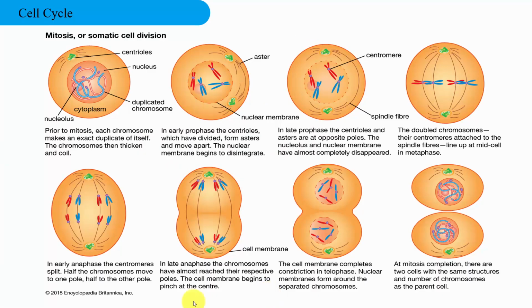After cell division, each daughter cell begins the interphase of a new cycle. Although the various stages of interphase are not usually morphologically distinguishable, each phase of the cell cycle has a distinct set of specialized biochemical processes that prepare the cell for initiation of cell division. One by one, we will discuss all about these particular stages. Prior to mitosis, each chromosome makes an exact duplicate of itself. The chromosomes thicken and coil. Here we can observe this.